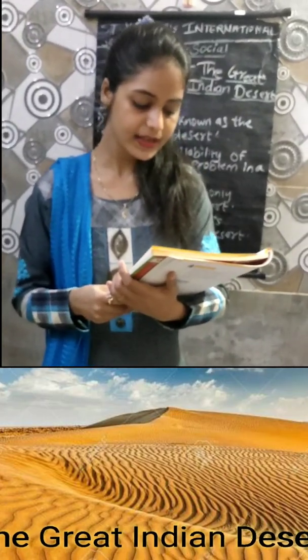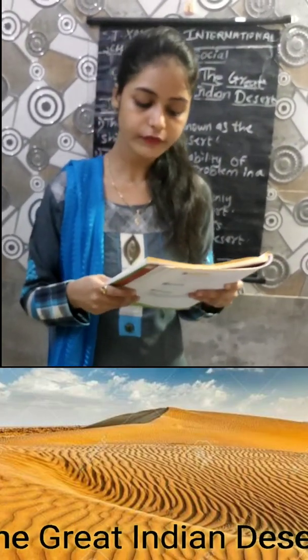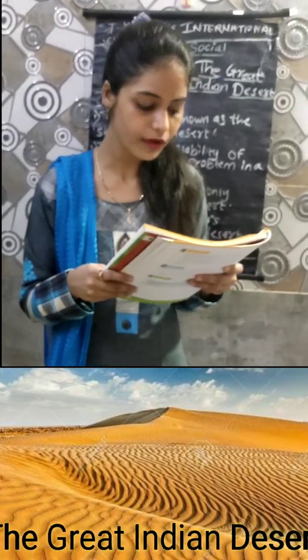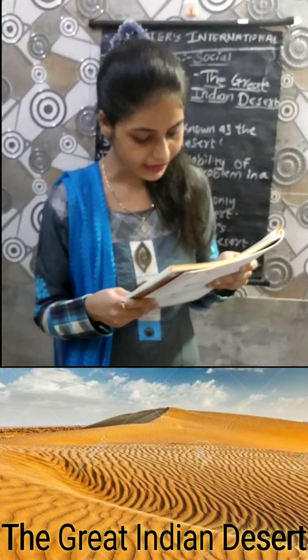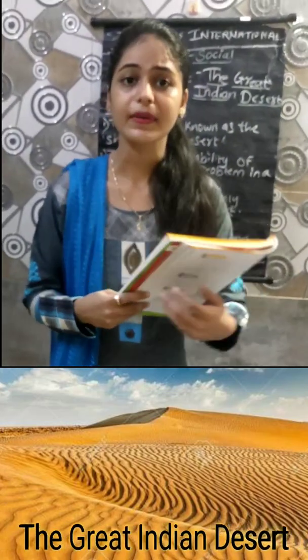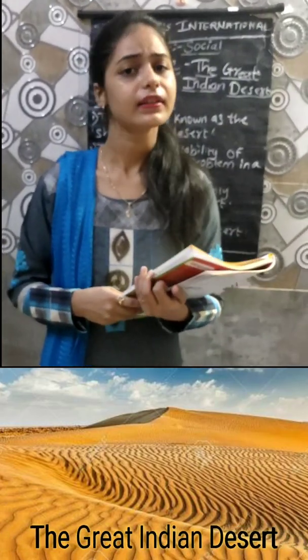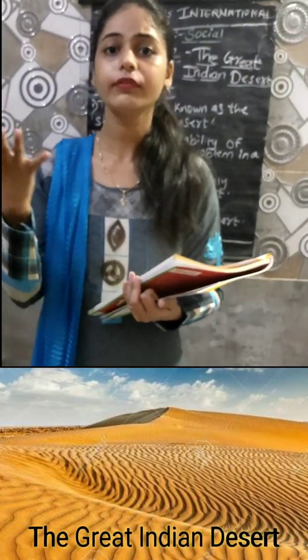This region is barren because of the loose sandy nature of soil and lack of rain. Barren means the land in which there is no growth of trees.